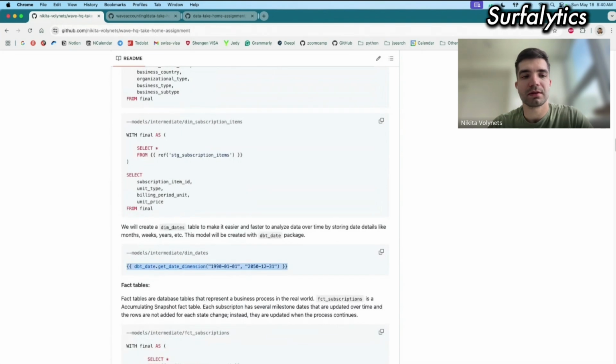This format is Jinja format, and DBT has a lot of external packages that help develop models. One of the packages is called dbt_date. With this command, you just put in a start date and end date, and the package automatically creates the table with these dates and some additional date information.